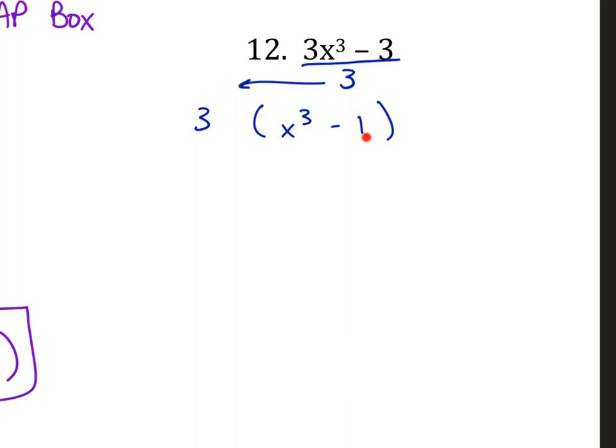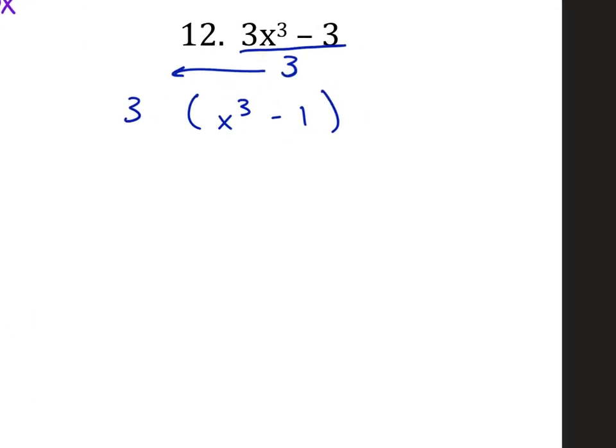1 is a perfect cube. What times itself again is 1? What number? It's 1, right? So it was kind of a cluttered question. What number times itself again is 1? 1. 1 times 1 times 1 is 1. So each of these are perfect cubes. There's a minus in between them. That's fine. And so I know I'm going to have to use the soapbox.